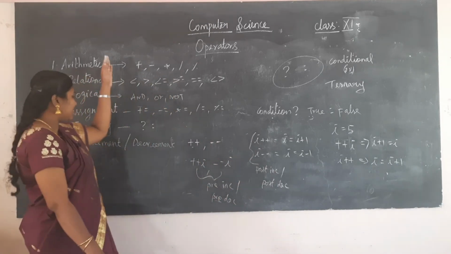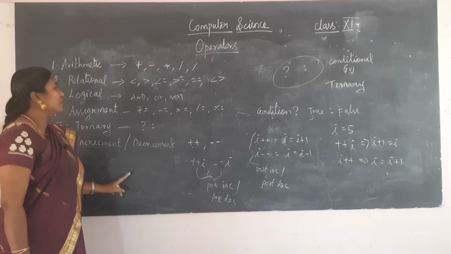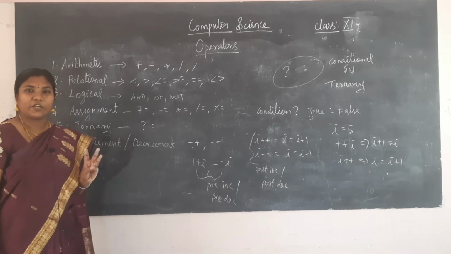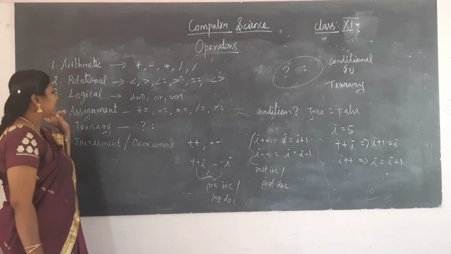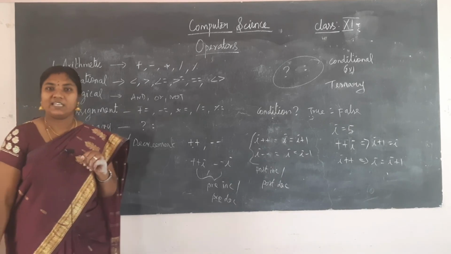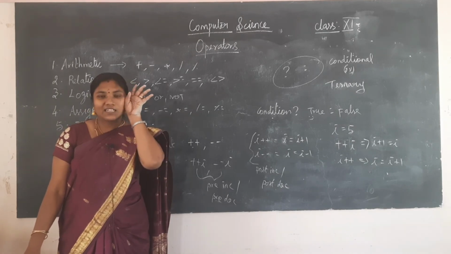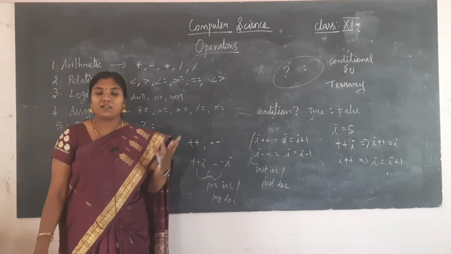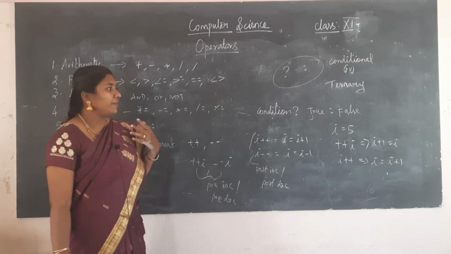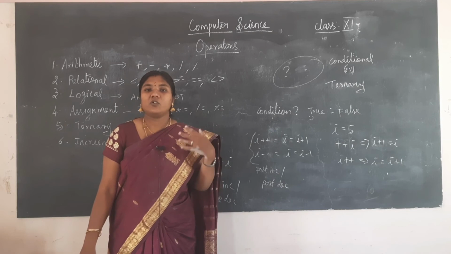Okay. So today we have learnt about the operators. So what are all the operators? Arithmetic operator, relational operator, logical operator, assignment operator, ternary or conditional, and then the increment and decrement operator. Other than these, we also have some special operators. We will be using them for class, inheritance, polymorphism, like that. So that is also given in your book.